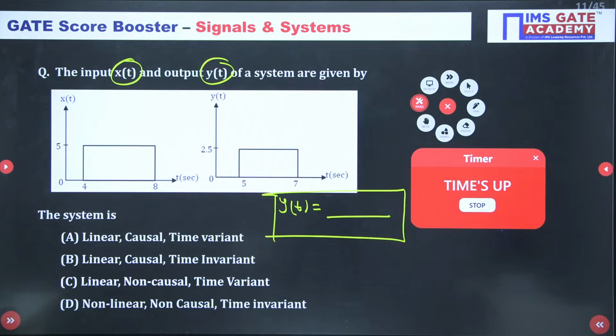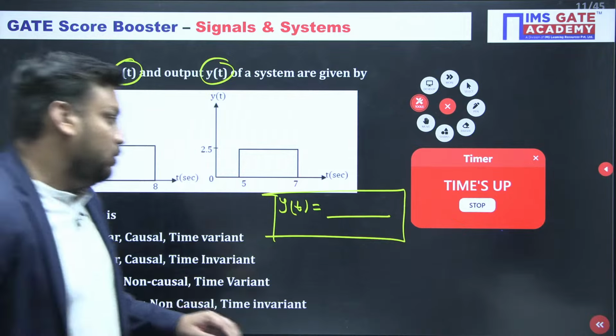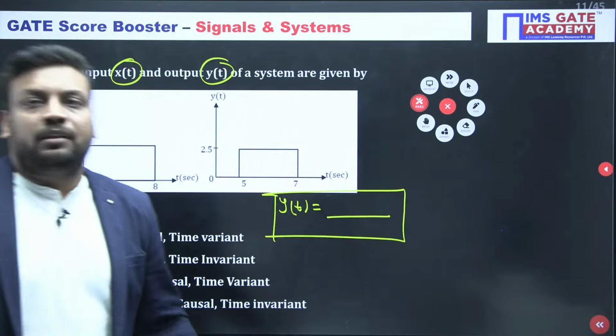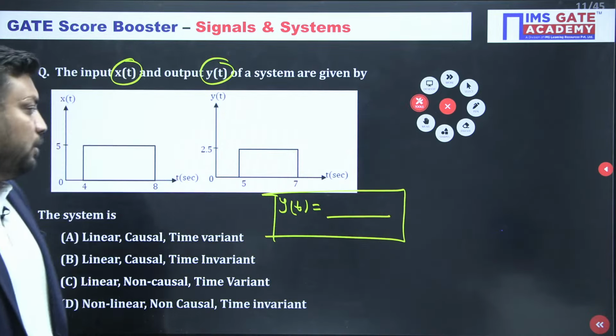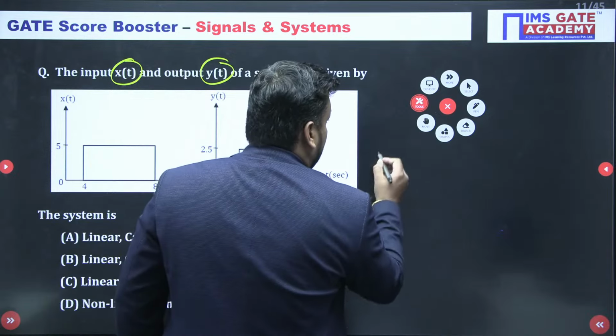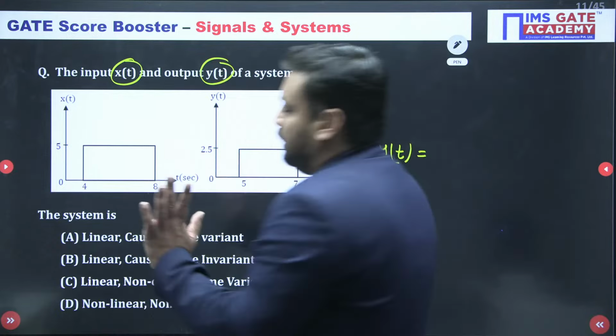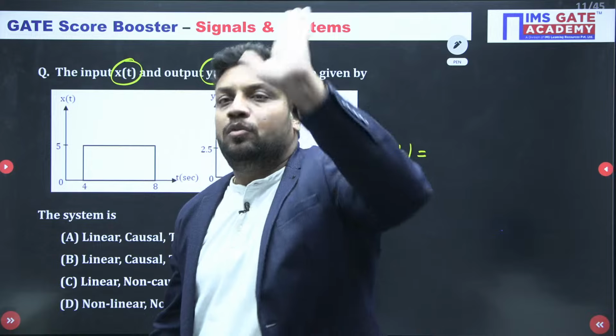Sir, it was a causal system, sir. How can we say that it was a causal system, sir? Which system? Are you talking about this? It is either A or C. Okay, you are talking about this question only. No problem at all. I am going to explain. Vishwajit, I have not started my explanation till now. I am giving you the complete explanation, don't worry. Have some patience. You already attempted, you have some answers, no problem.